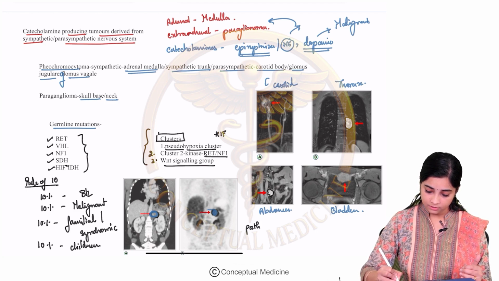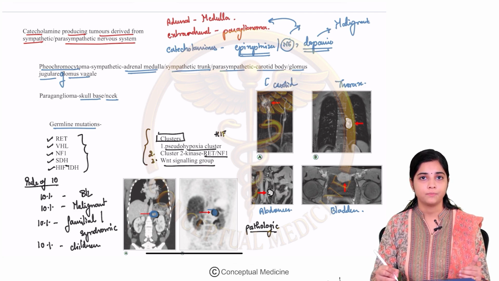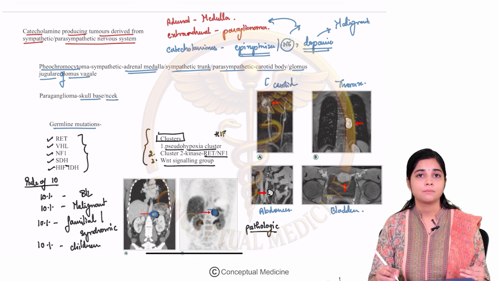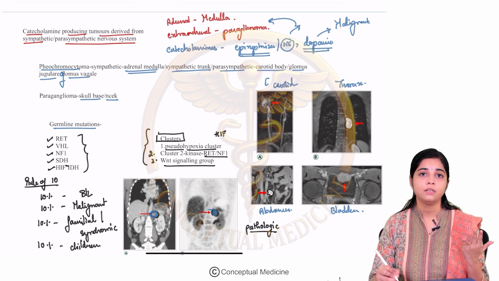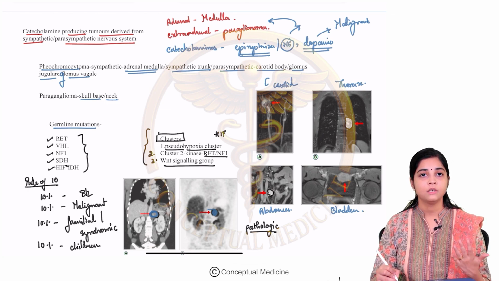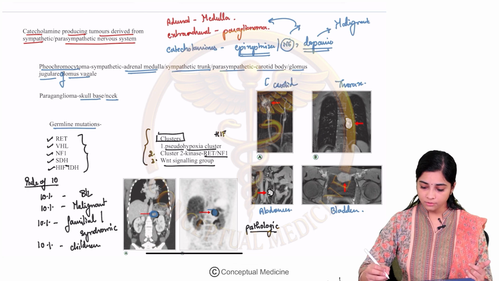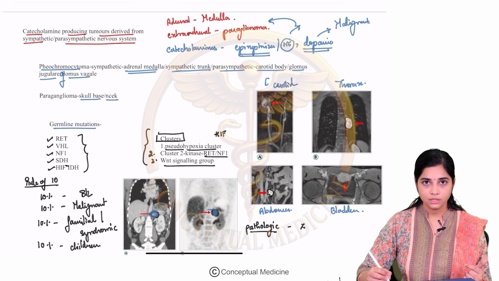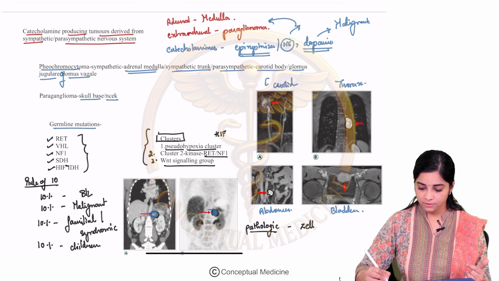What are the pathological features of pheo? Pheochromocytomas basically arise from the neural crest cells. So what you see is a pattern on the histopathological examination which is called the Zellballen pattern.